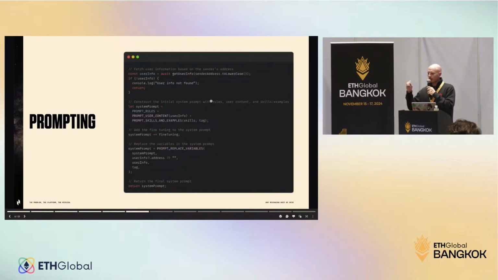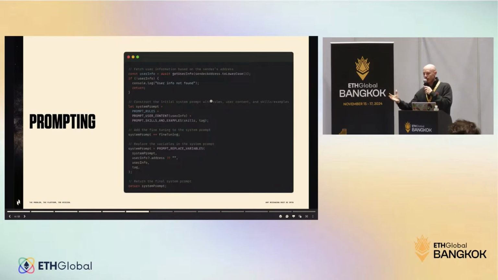Then we are giving context of the user who is speaking to the agent. That's fetching information about your ENS or Converse username. It also recognizes if you have an ENS domain and has all your information, your wallet address. So the bot is aware in every interaction of your context as a user.